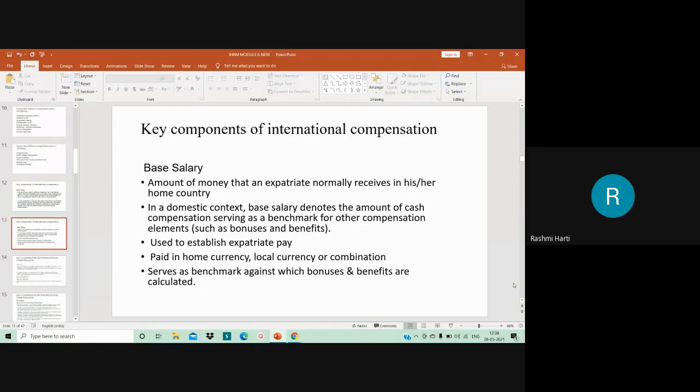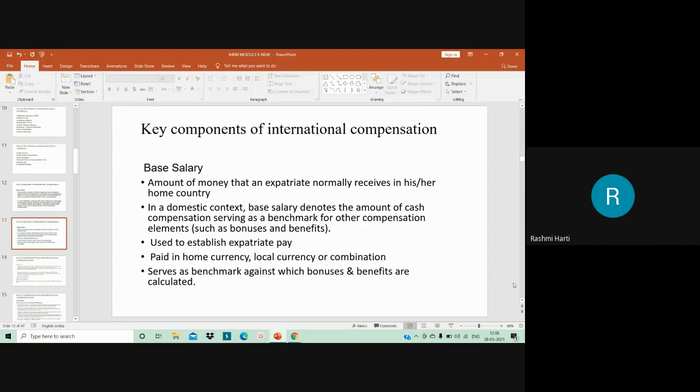In short, the base salary is the amount of money that an expatriate normally receives in his or her home country. Whatever he or she is receiving in the home country serves as the base salary here. It is used to establish expatriate pay, and it is paid in home currency, based on the home country currency.